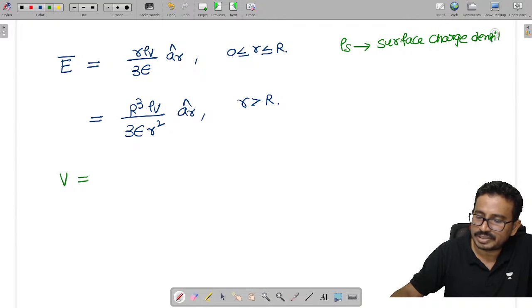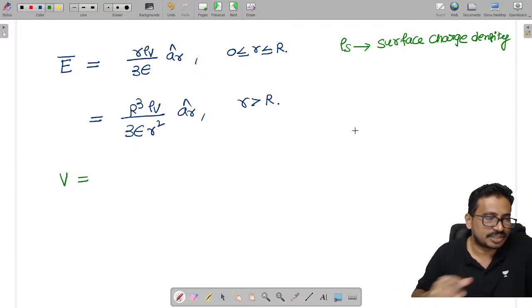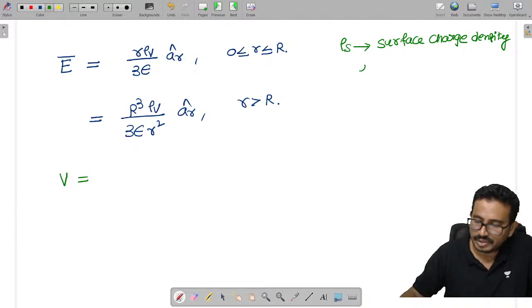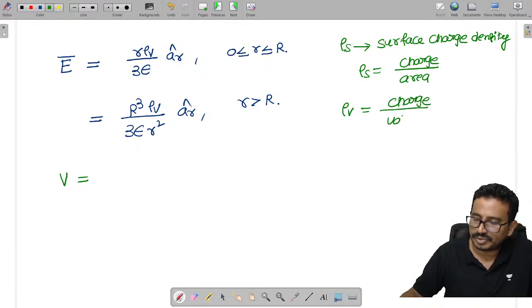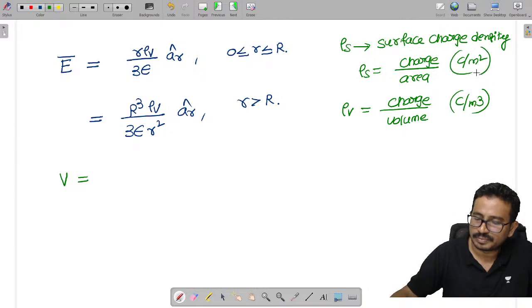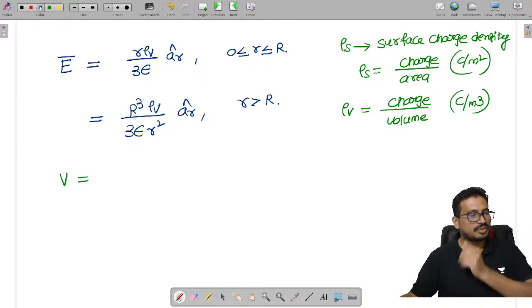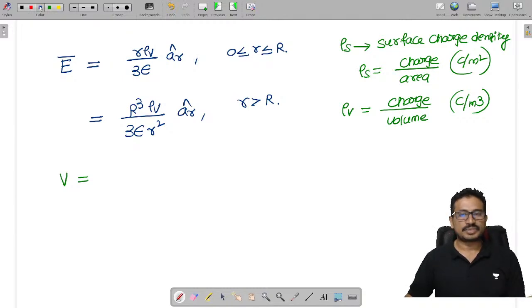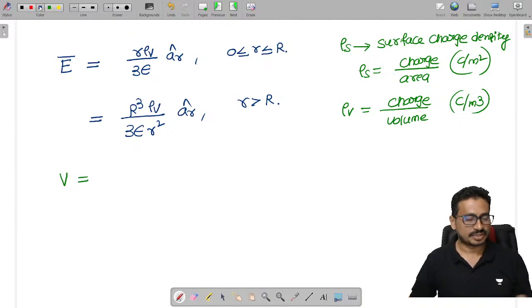For a plane surface, which is a two-dimensional figure, we use the surface charge density, charge per area. And rho v is the charge per volume, the volume charge density, in coulombs per meter cube. 3D figures go for the volume charge, and 2D figures go for line charge and surface charges.